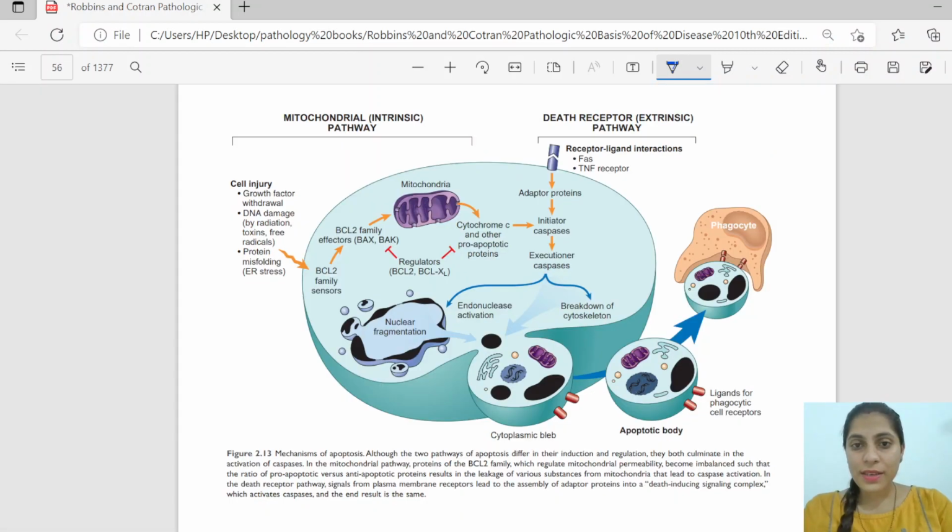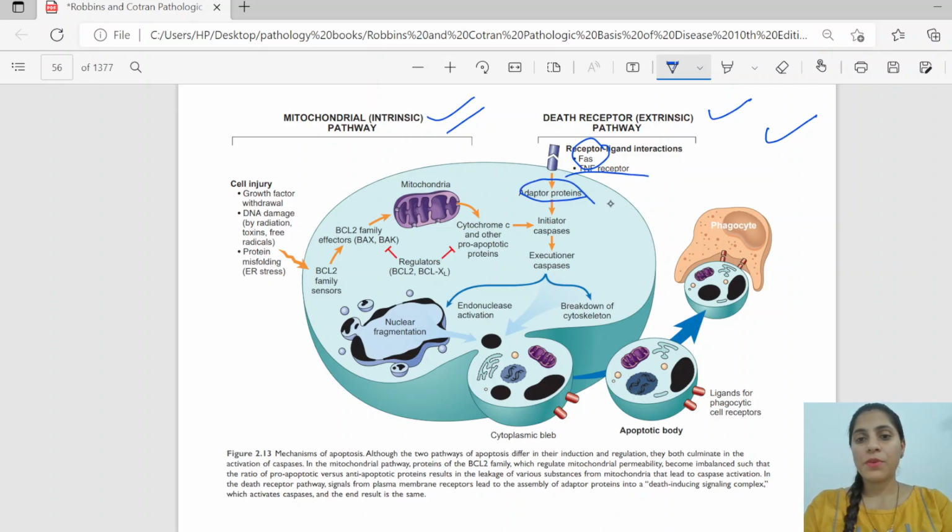So this is explaining the normal apoptosis mechanisms. So there are two mechanisms. One is the intrinsic mechanism and one is the extrinsic. The extrinsic one gives the receptor through the Fas ligand and TNF alpha, through the adapter proteins that cause the initiator caspase. This initiator caspase finally leads to the executional caspase and then nuclear fragmentation and breakdown of the cytoskeleton.